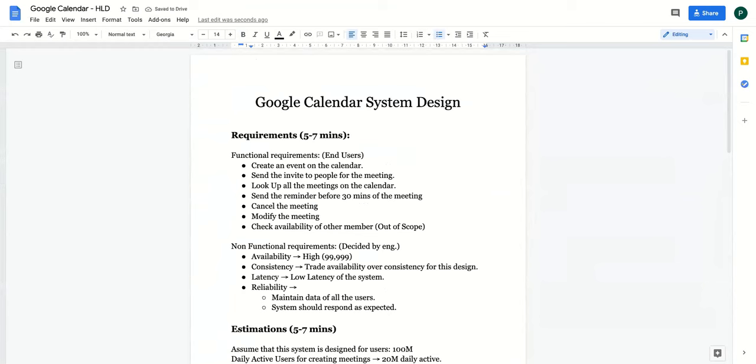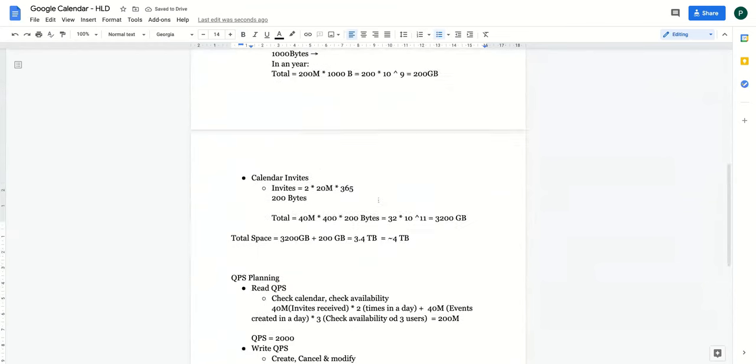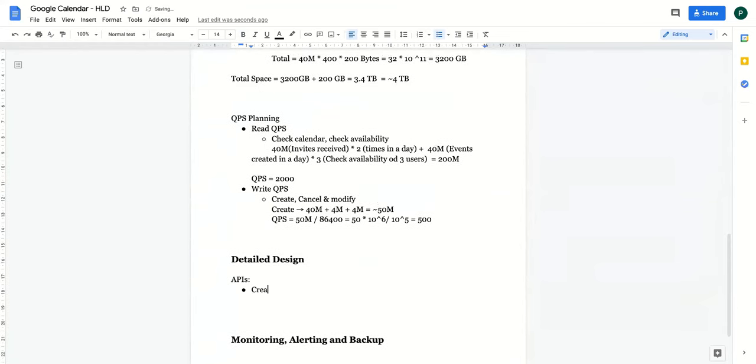So create event, send invite, correct? Can I say that create event is the one which will take a bunch of inputs, like event details and a list of user IDs to which we have to send the invite, correct? So this will be your input for create event.